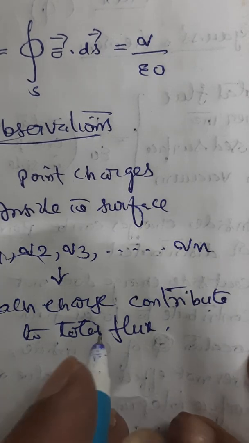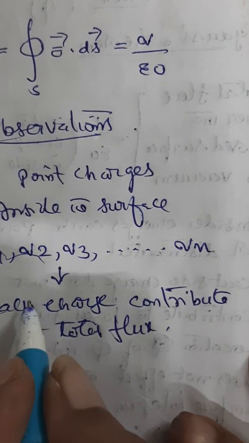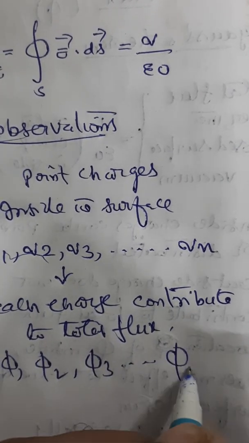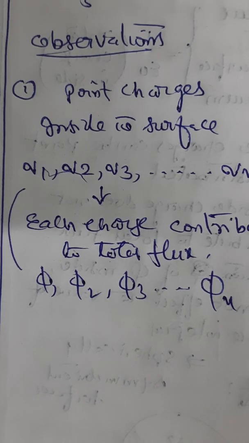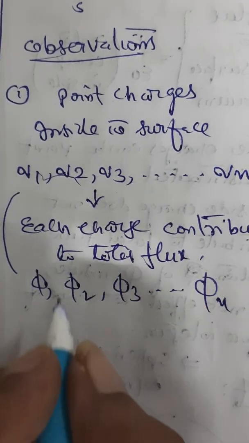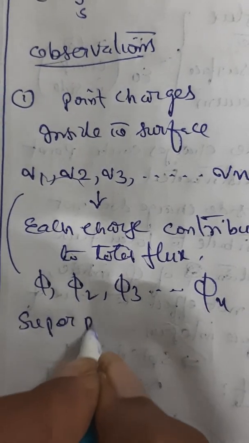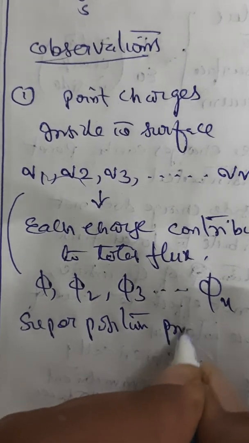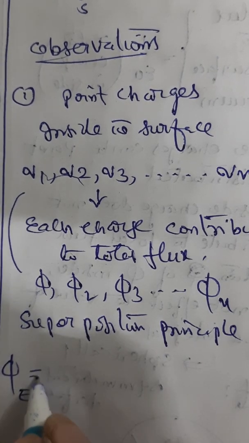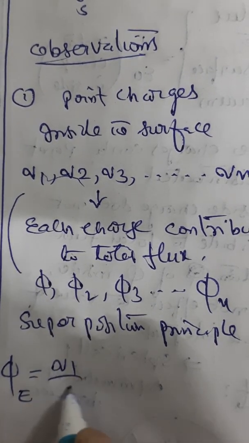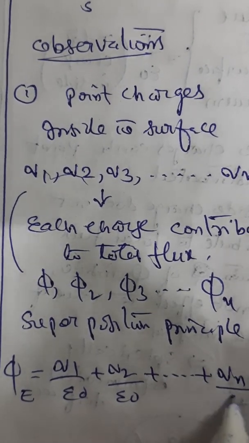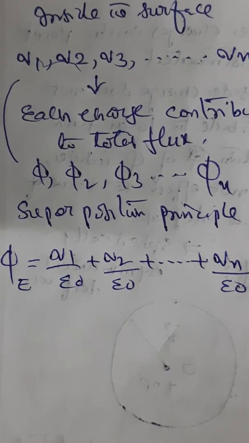That means their contributions, you can imagine, using superposition. Like q1 gives phi 1, phi 2, phi 3, etc., up to phi n. So independent of the others, each charge will be contributing to the flux. So using the superposition principle, we can calculate the total flux. Phi E, for example, you want to calculate: q1 by epsilon naught plus q2 by epsilon naught plus etc. plus qn by epsilon naught. You can generalize that.